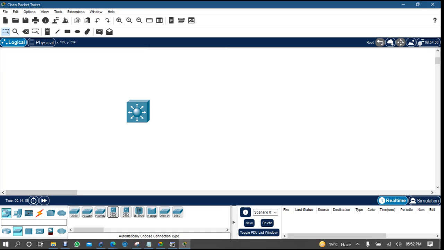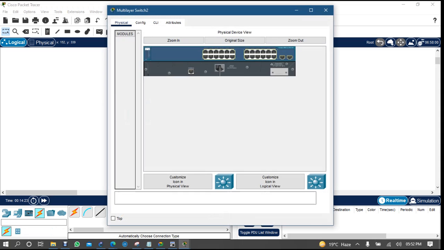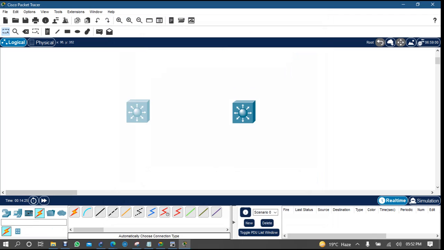If I take one switch and another switch, connected, run.